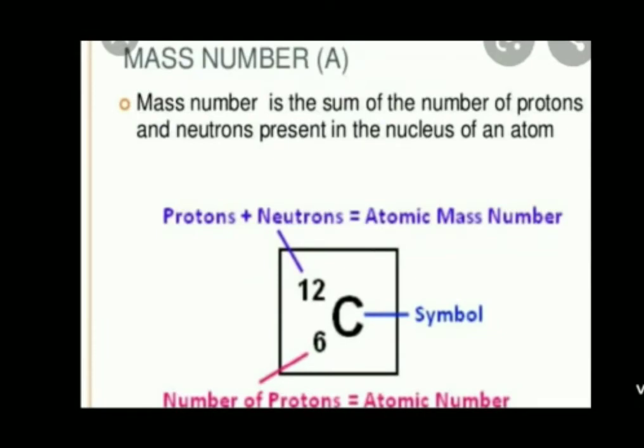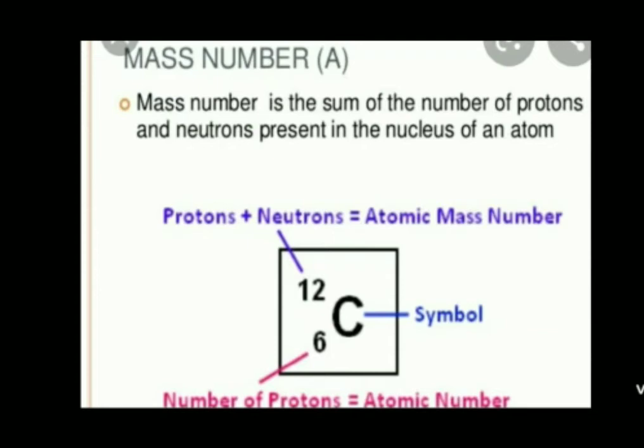Now, a very important concept: atomic mass number. The total number of protons and neutrons in an atom is known as the atomic mass number, and it is denoted by the capital letter A. For example, a carbon atom has 6 protons. So the atomic number is 6 and the mass number is 12. Why? Because the numbers of protons and neutrons are the same. So 6 plus 6 is equal to 12. So the mass number is 12.